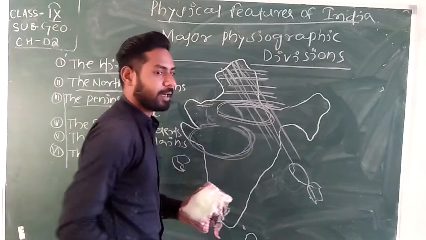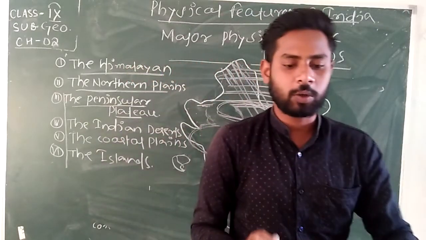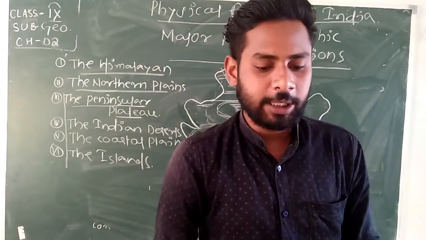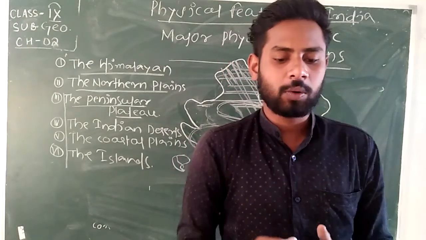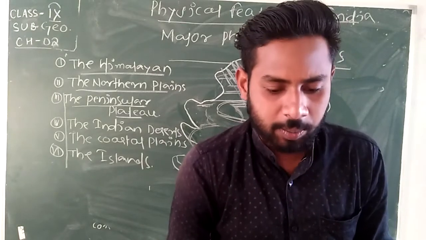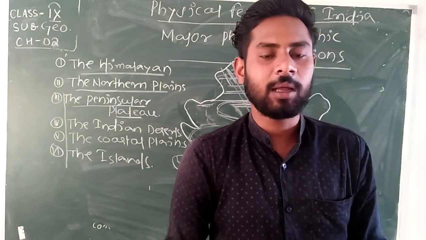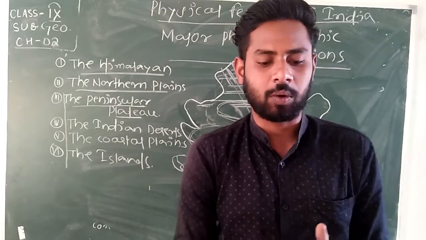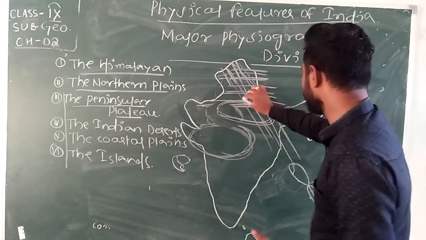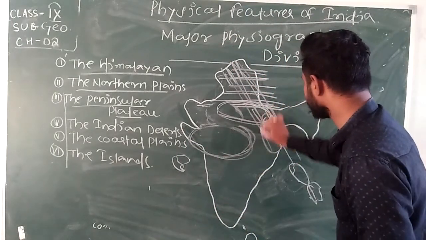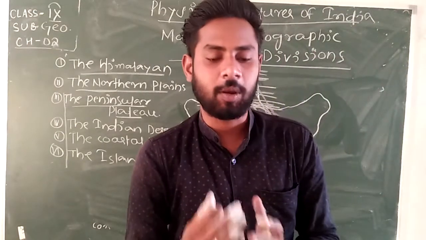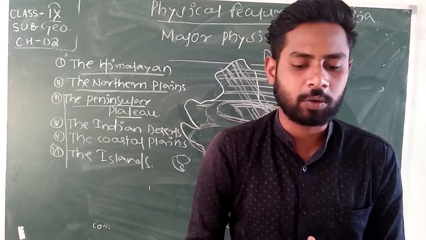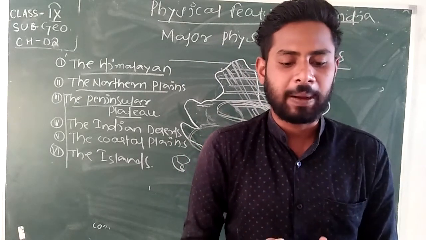The eastward extensions of the peninsular plateau are locally known as Bundelkhand and Baghelkhand.